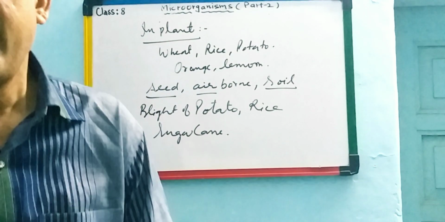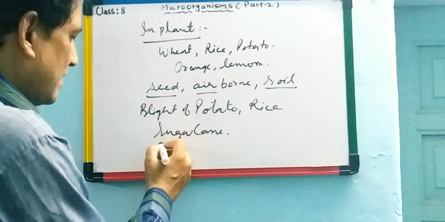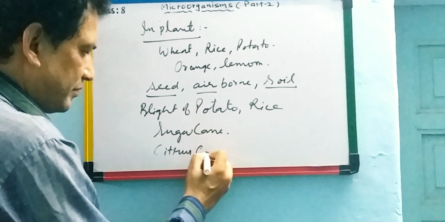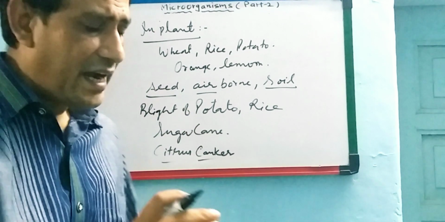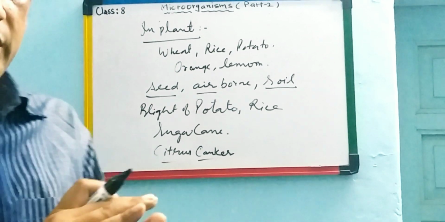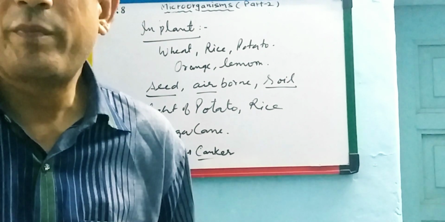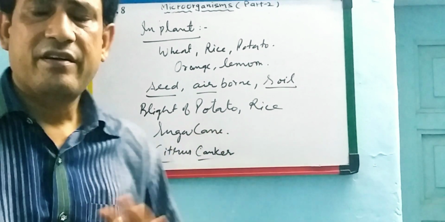And one more disease is citrus canker. This is a bacterial disease, and generally you have seen on the cover of lemons and oranges some round brown patches. It is due to this bacterium, citrus canker disease.